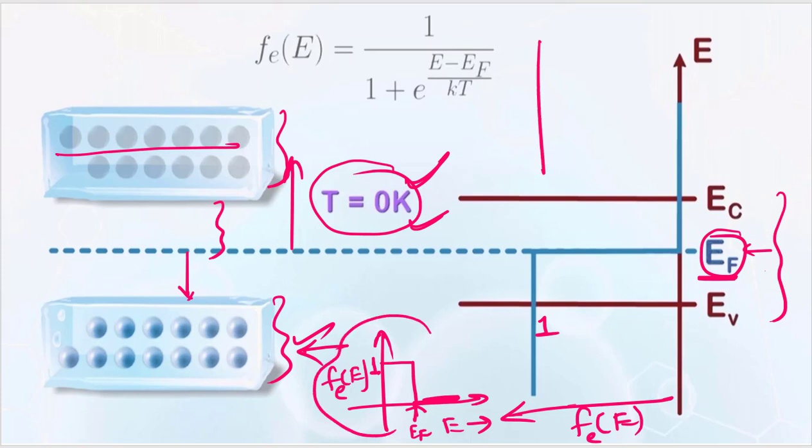Let me draw it again. This is kind of an abrupt step function. This is the E_F energy level, this is the probability of the electron, and this is 0. That is fine.